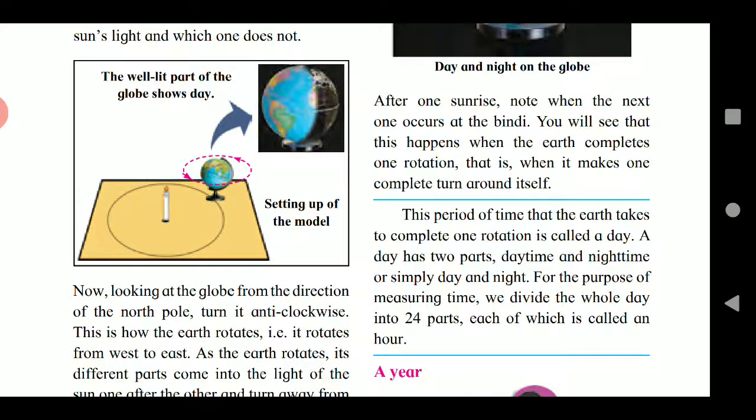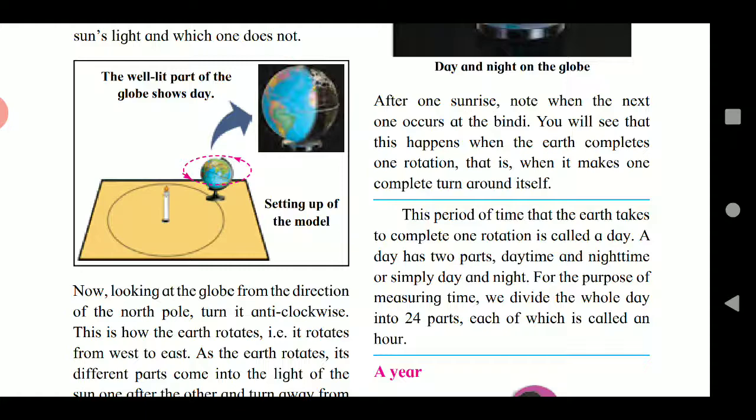This period of time that the earth takes to complete one rotation is called a day. A day has two parts, daytime and nighttime, or simply day and night.